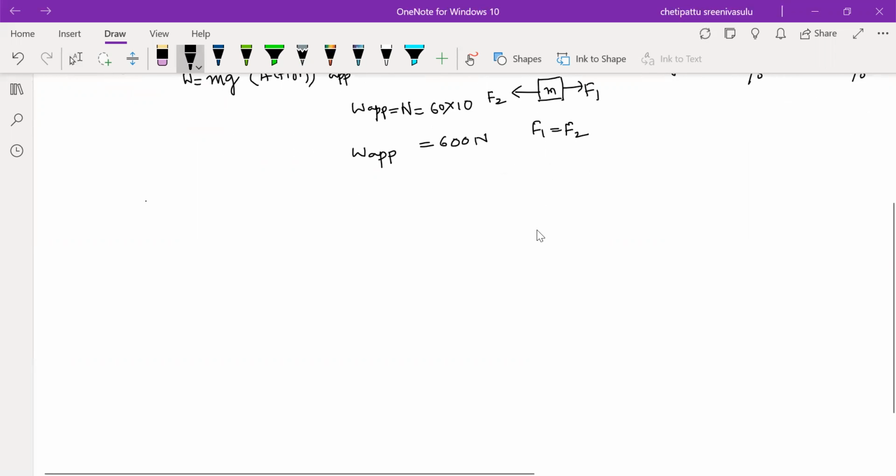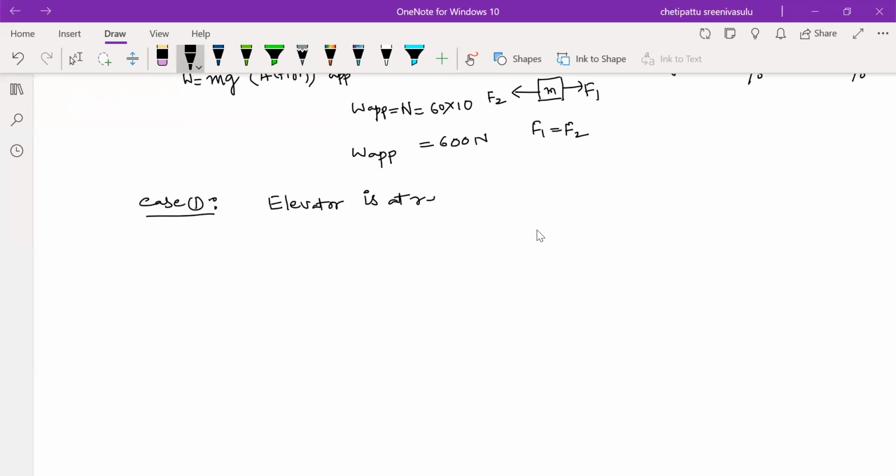We can mainly observe three cases. Case one: the elevator is at rest or in uniform motion. What does it mean, uniform motion and rest? Rest means net force is zero. Uniform motion also means net force is zero, and the body moves with the same velocity.